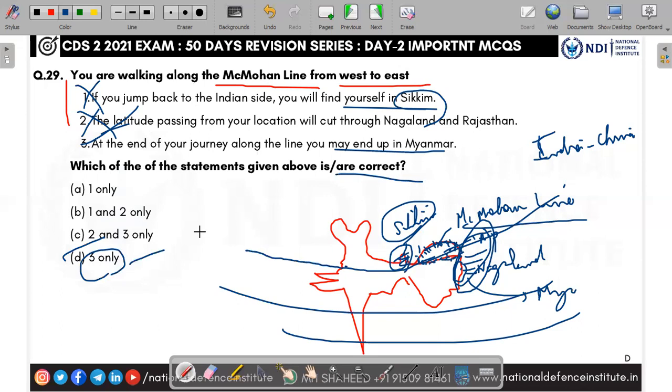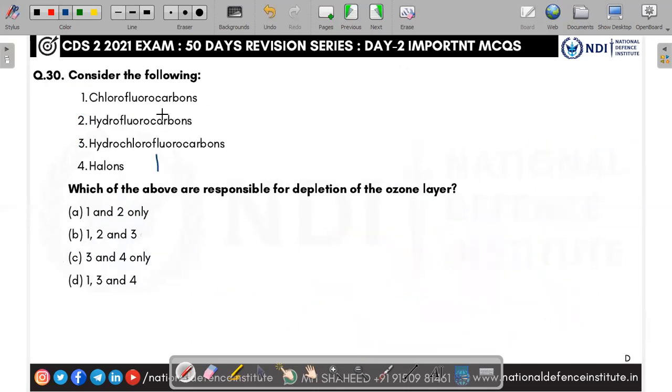Yes, McMahon line. Answer is 3. Next, consider the following. Which of the above are responsible for depletion of ozone? So ozone depleting substance, ODS, they say. Which among the following is an ozone depleting substance, they are asking. And above all this thing, except this